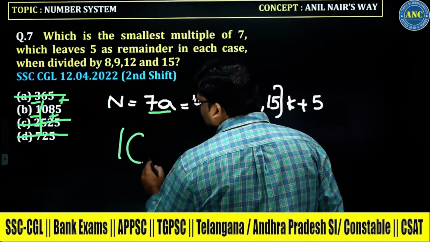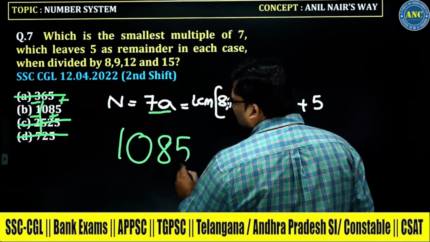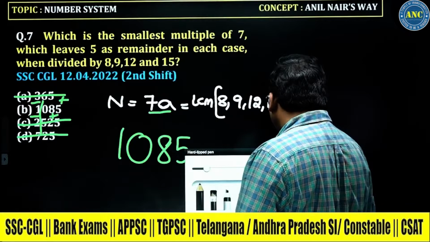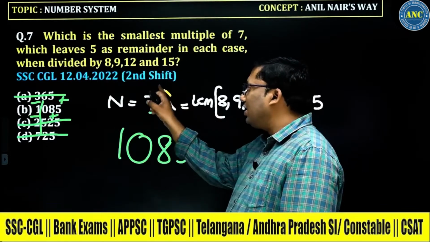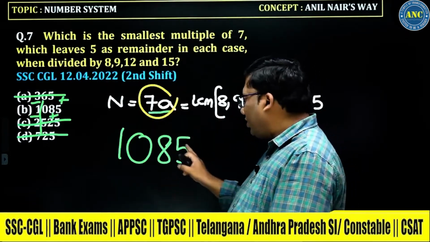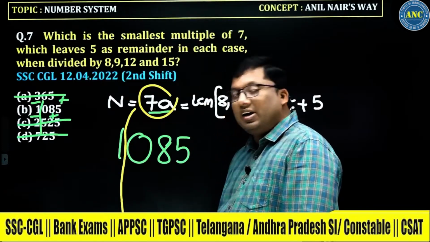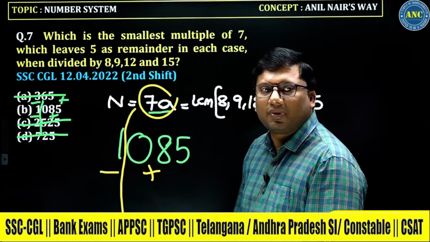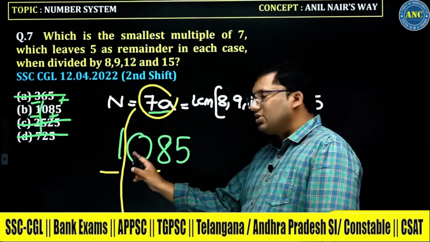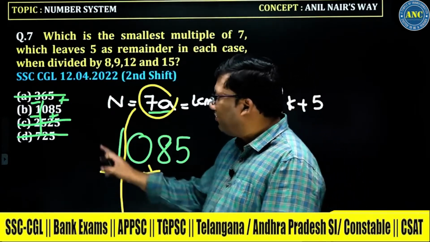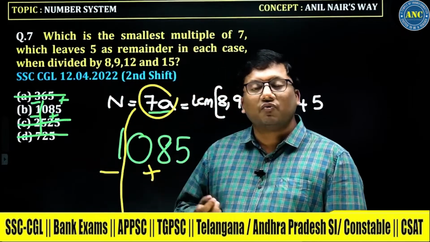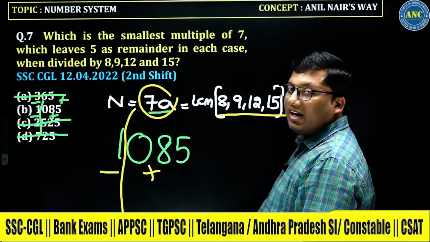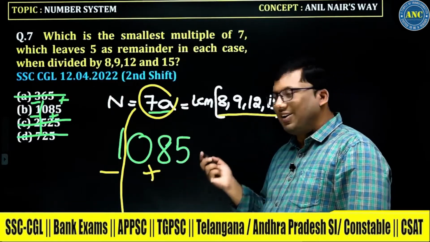The answer for this question is 1085. Sir, how is the answer 1085? Because the answer is divisible by 7. Take a group of 3 digits, starting from the right-hand side, and alternately plus minus. 85 minus 1 is 84. So the answer for this question is 1085. I will use this condition if more than one answer option has got that option. Are you all with me?